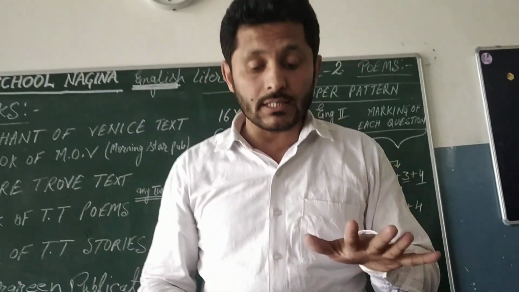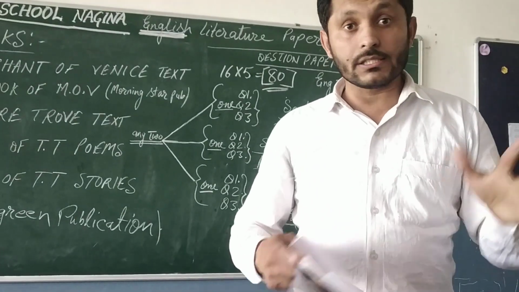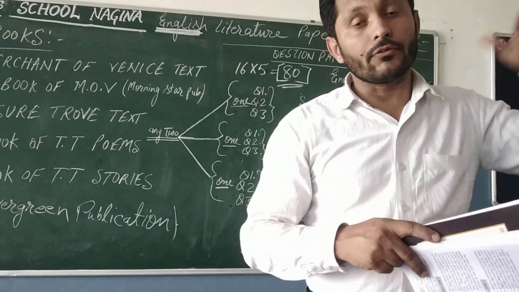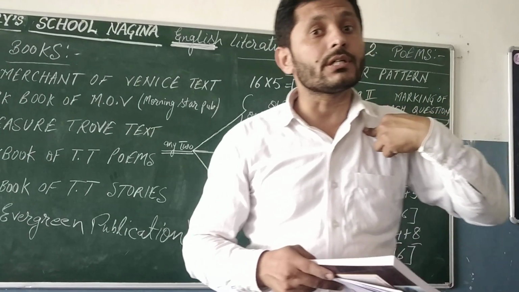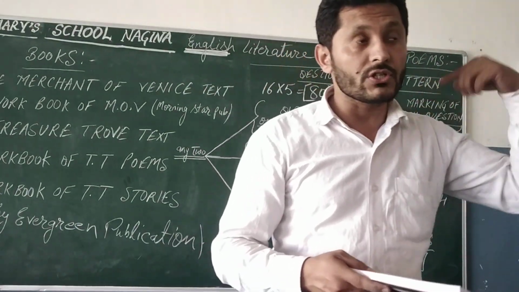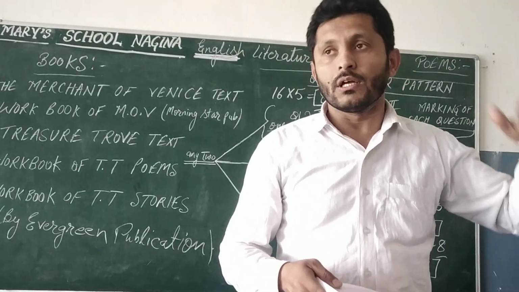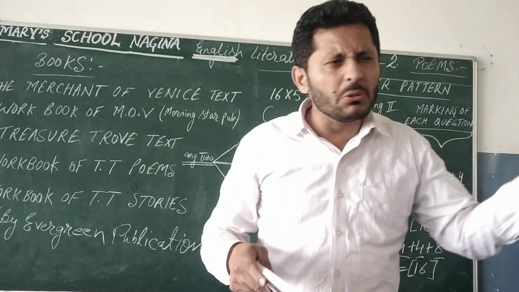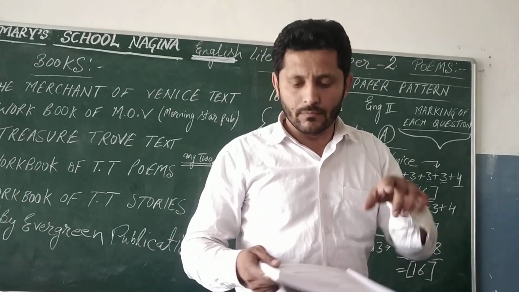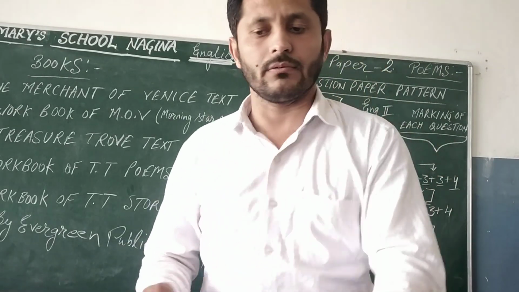So, the full stanza is dealing with the value of planting trees. Trees are not only the friend of sun and sky, but trees also help human beings because they give us shelter, they give us oxygen, they give us cool breeze. They are the home of the nest. Many birds are making nests in the trees. So we can understand the value of the tree is described in the first stanza.